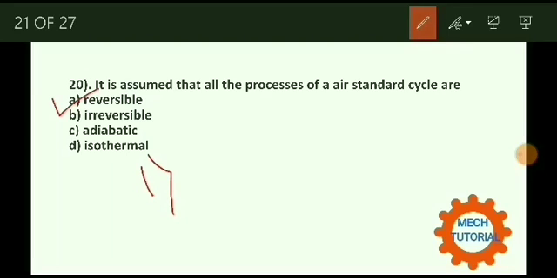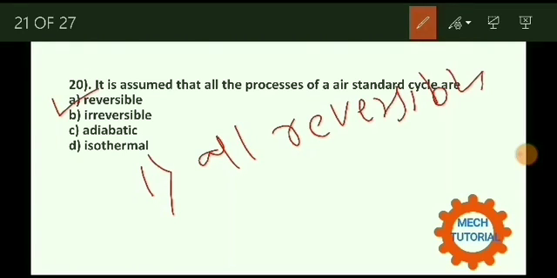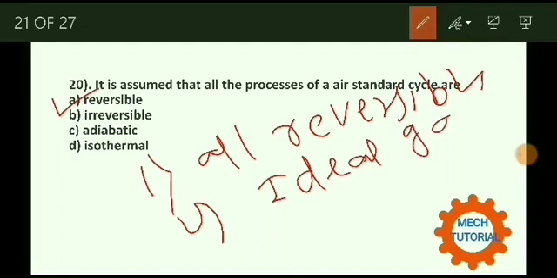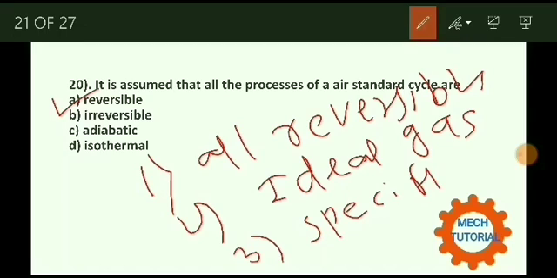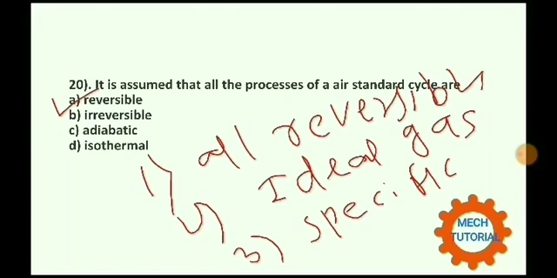First assumption is that all the processes in the cycle are reversible. The working medium is an ideal gas. This is the second assumption. And the third assumption is that specific heat of the working medium should be a constant throughout the cycle. These are some assumptions which are made in the air standard cycles. Keep in mind.